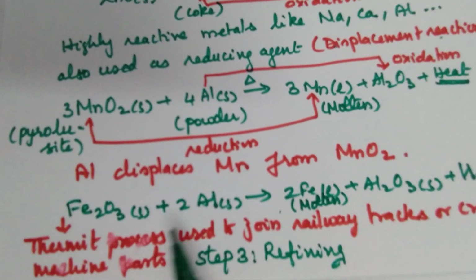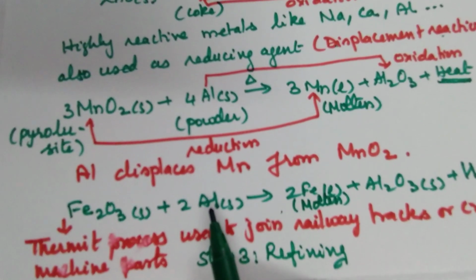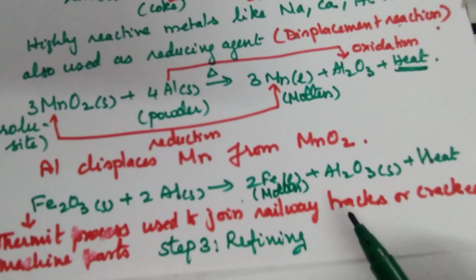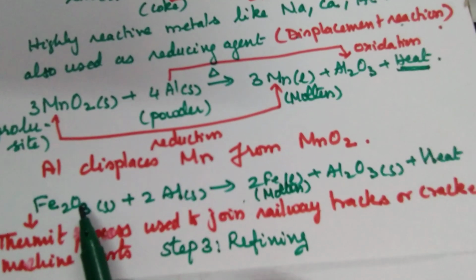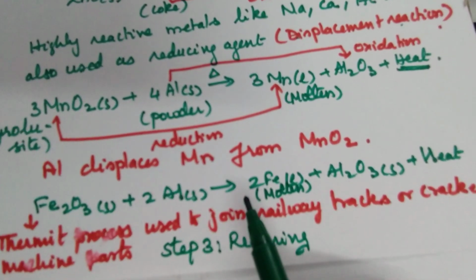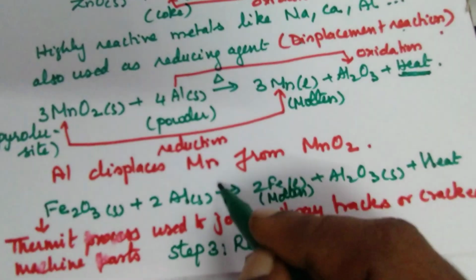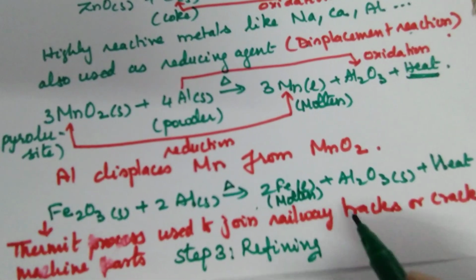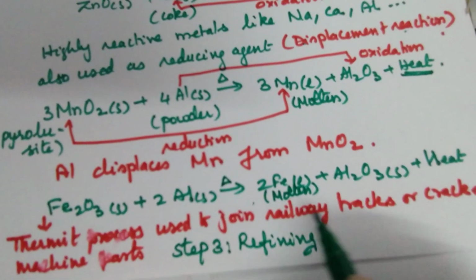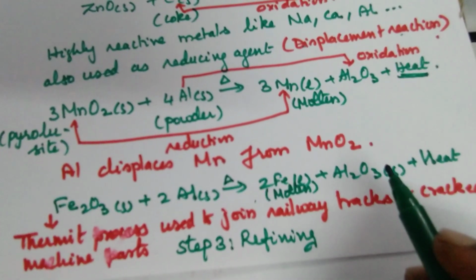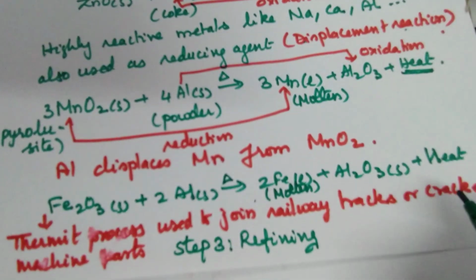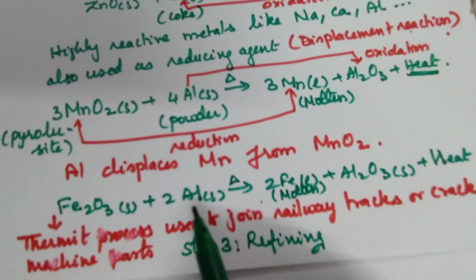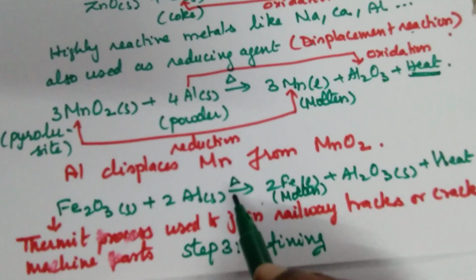What is this process called? The Thermit process. It is used to join railway tracks. If there is a crack in the railway track, we put iron oxide and aluminium, and then we heat it. Iron is reduced and it bridges the crack. Alumina comes out. It is also used for cracked machine parts. So this is a practically utilized equation, called the Thermit process.